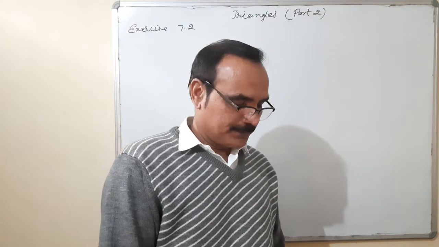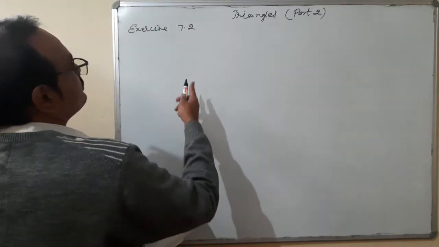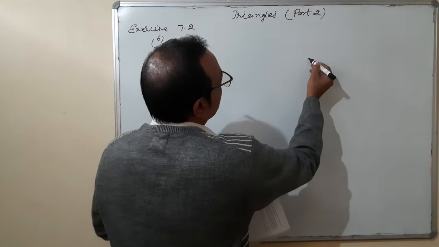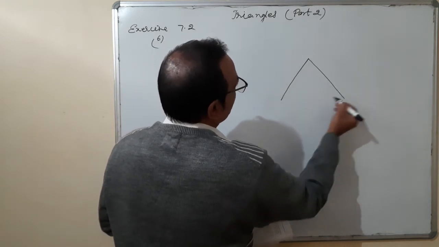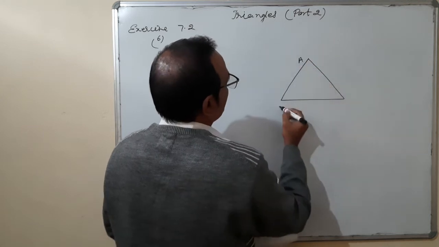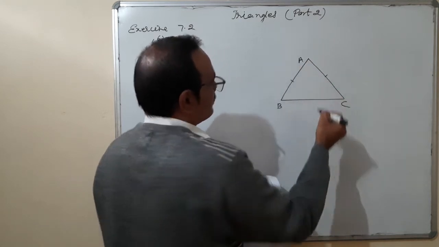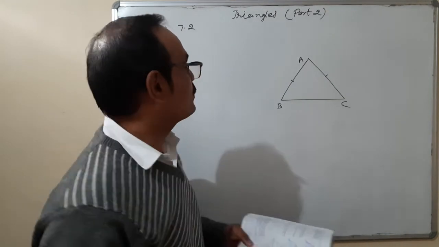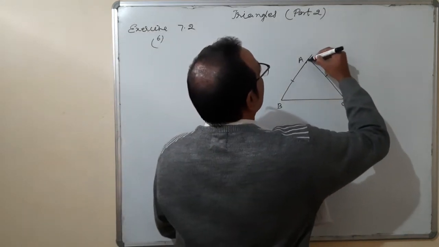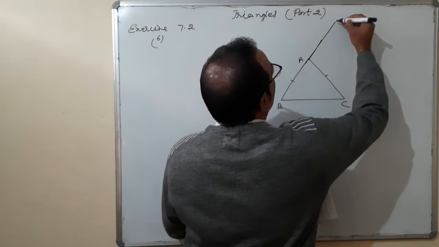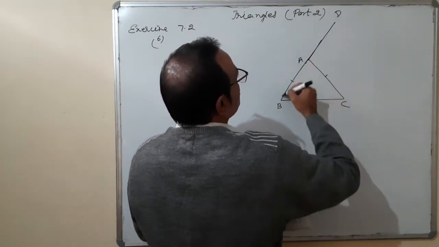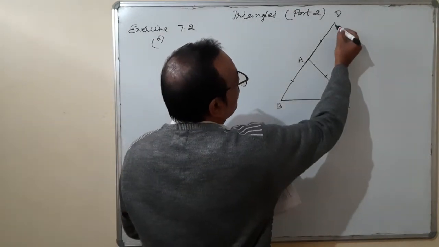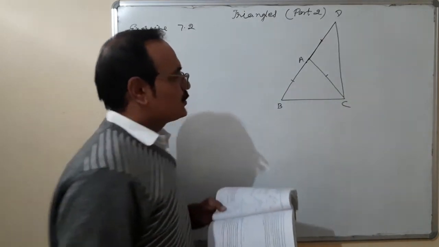Side BA is produced to D such that AB is equal to AD. Show that angle BCD is a right angle.